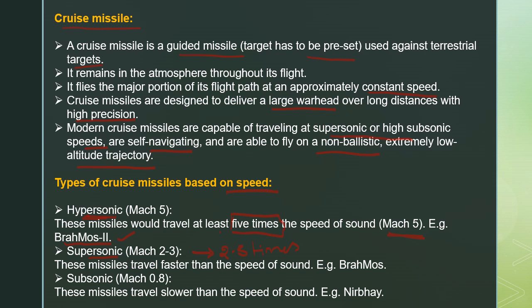And subsonic, on the other hand, is Mach number 0.8. Whenever you see 0.8, it indicates these missiles travel slower than the speed of sound. The best example of this category is Nirbhay. So this is one of the important missiles under the subsonic category. In this way, based on speed and in comparison with the speed of sound, we categorize the cruise missiles into hypersonic, supersonic and subsonic missiles.